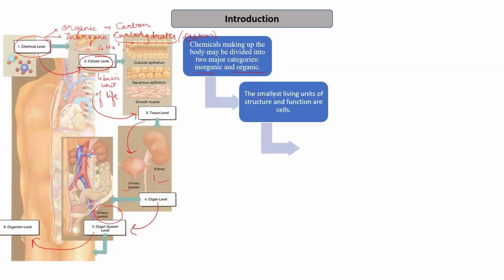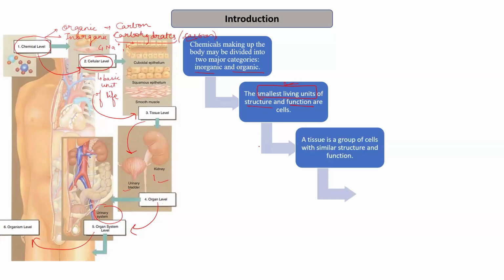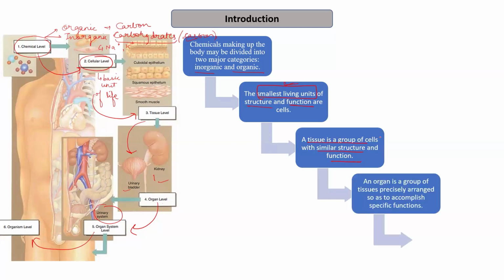The cells are the smallest living units that can perform independent function. They have structure and function. They are the smallest unit that has a particular structure and function. Then we have a tissue. A tissue is a group of cells with similar structure and function. Then, as I mentioned, we have an organ. An organ is a group of tissues. It is a larger unit than tissues. It is a group of tissues which are arranged precisely to accomplish a certain function.